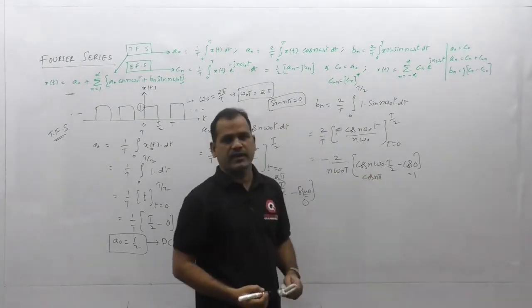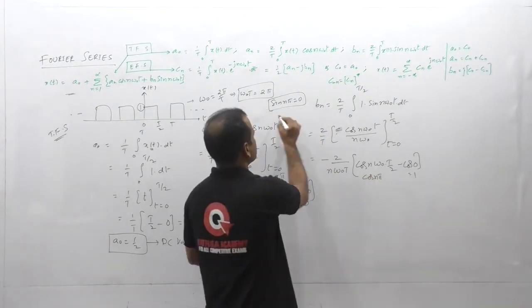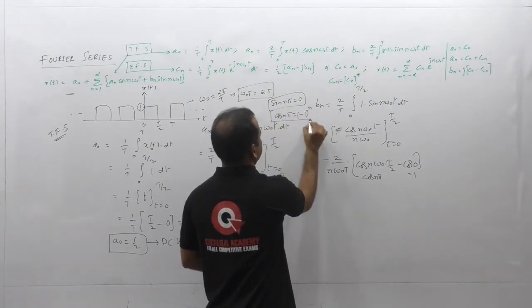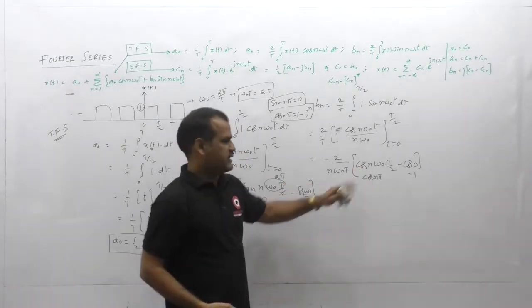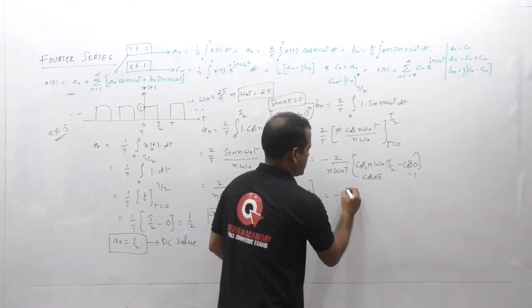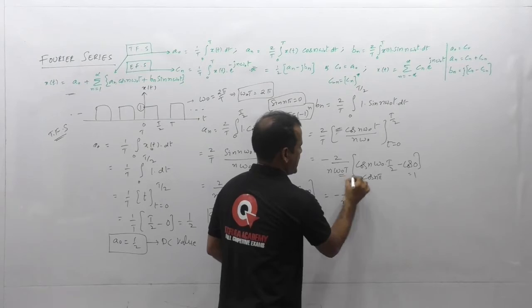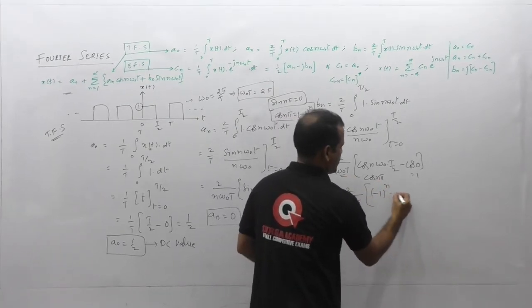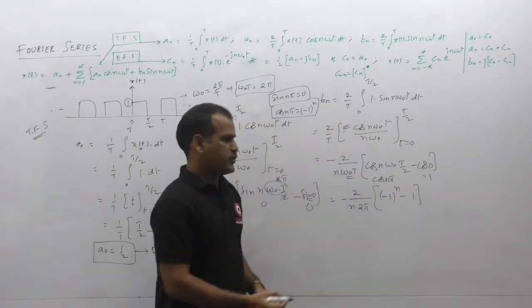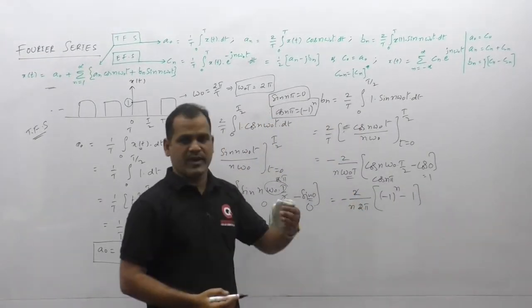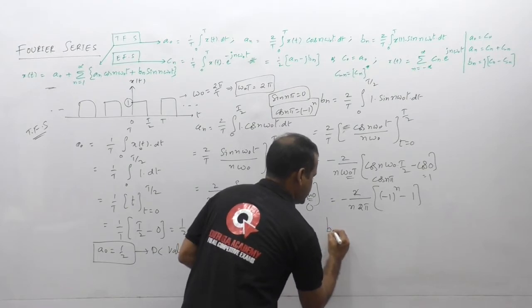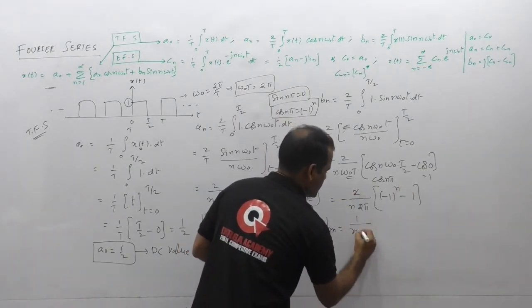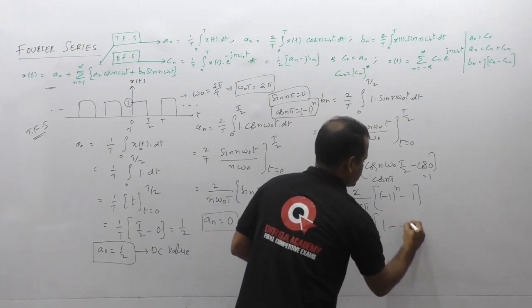Cos n pi we know that it is minus 1 to the power of n. So we have cos n pi value minus 1 to the power of n, so that we can take this expansion as minus 2 by n omega naught, t is 2 pi, and then this is minus 1 whole to the power of n minus 1. Right. So 2 gets cancelled, and then finally the value for the coefficient bn is, let us multiply inside, minus 1 by n pi and 1 minus 1 to the power of n.